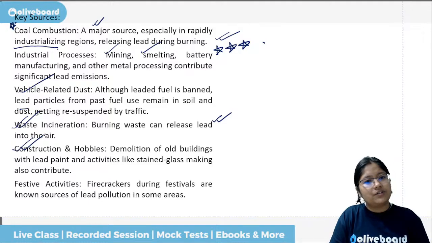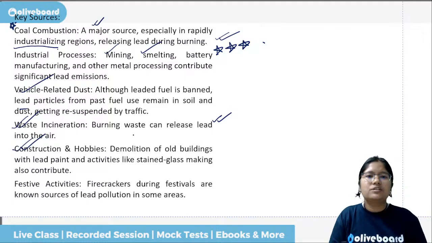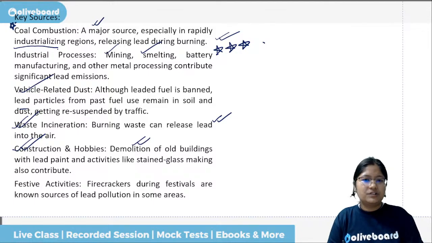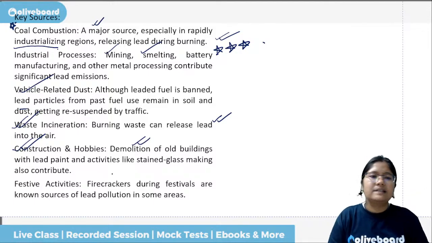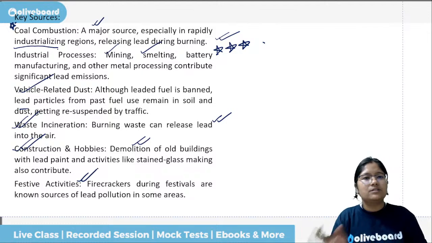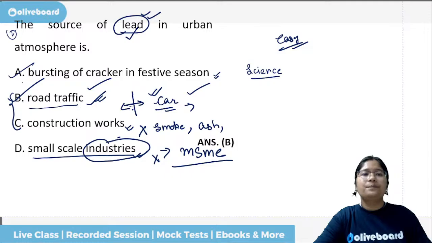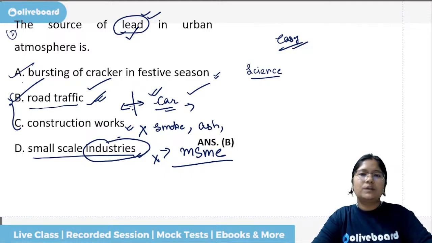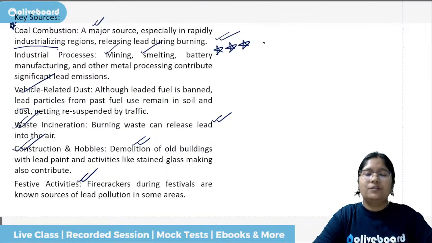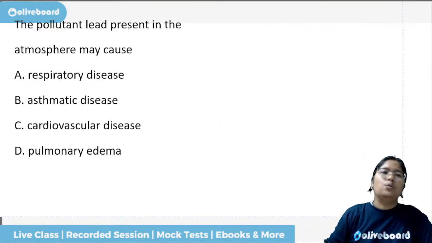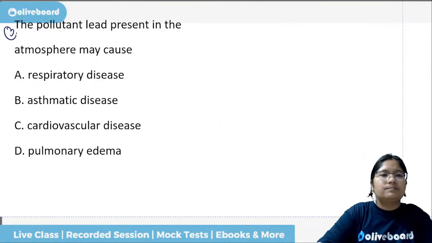In case of construction also it is there, yes, in case of demolition of buildings, but otherwise in case of construction, say, ash, and we can select only one, so that is why we did not select it. And firecrackers, yes, that is also there, but for one, and most important, we have selected the road traffic. Okay, so this is how an easy looking question can also go wrong if we don't look at it very closely. Next question.